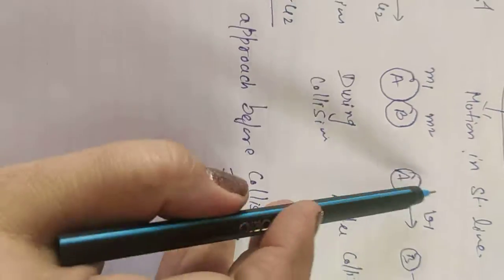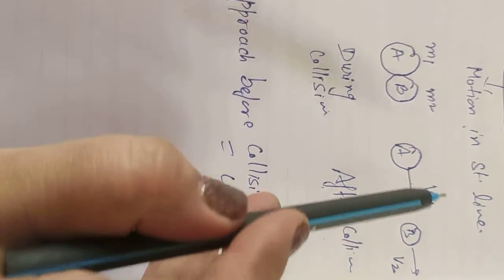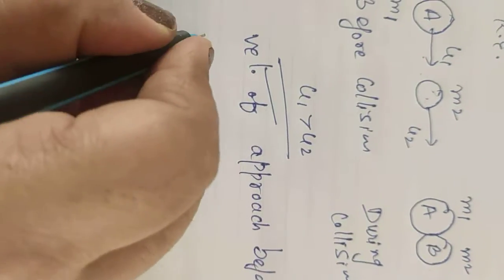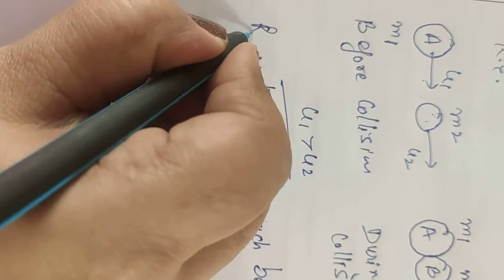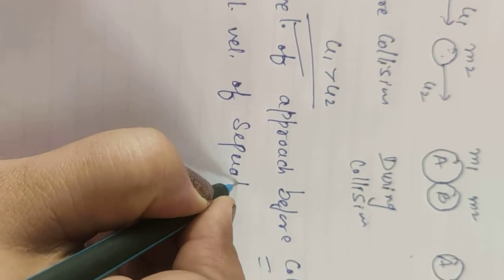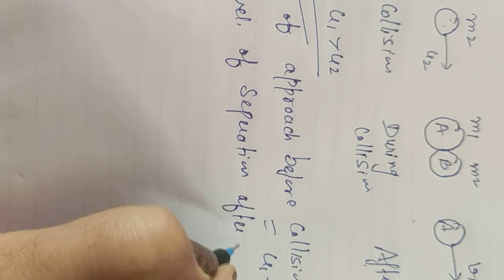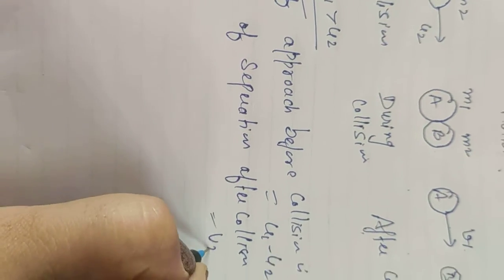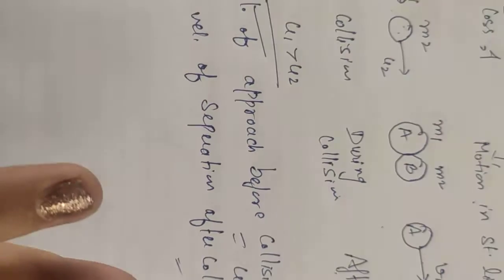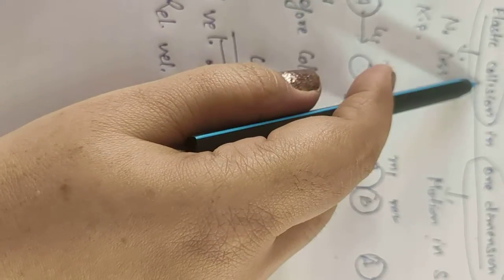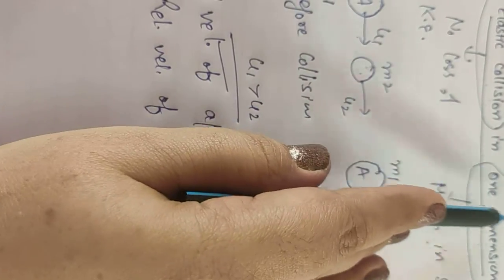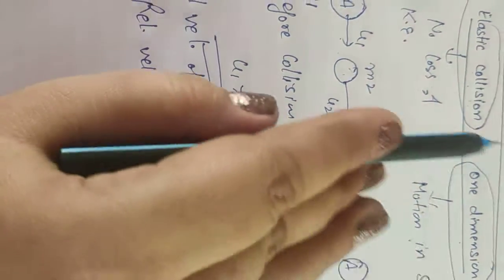Right? Now, as we have already mentioned, the velocity after collision is v1 for body A and v2 for body B. So we can say that the relative velocity of separation after collision is v2 minus v1. Let us give it number 2. Now we know that the basic characteristics of elastic collision are that the momentum remains conserved, the kinetic energy also remains conserved, and total energy is conserved. So we will use two equations.